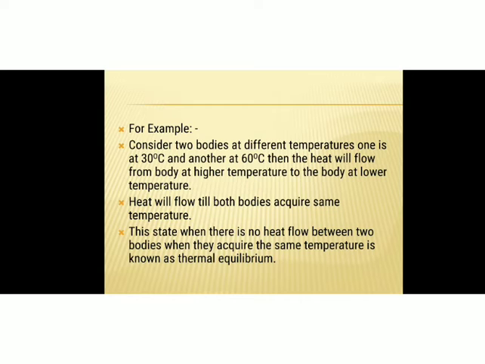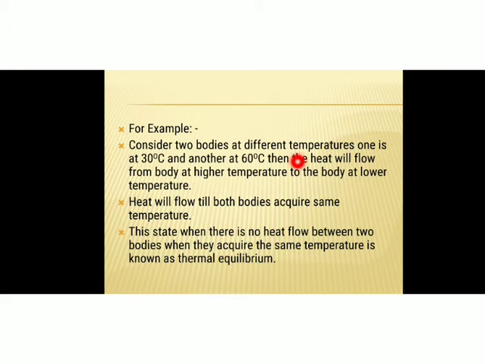For example, consider two bodies at different temperatures. One is at 30 degrees Celsius and another at 60 degrees Celsius. Then the heat will flow from the body at higher temperature to the body at lower temperature, and this heat will flow till both the bodies acquire the same temperature.